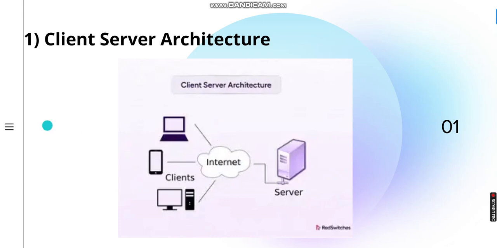Let's get started. So whenever we are developing any web application, there is a very simple yet powerful concept used, that is client server architecture. Every application follows this architecture. So how this works is, on one side we have client, and client can be anything. Client can be a browser, or a mobile app, or any other front end application. On the other side, we have server.